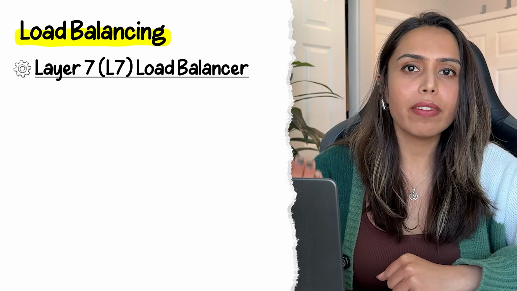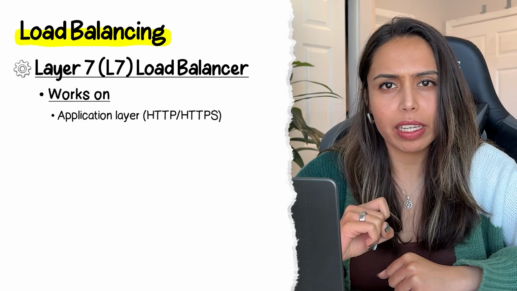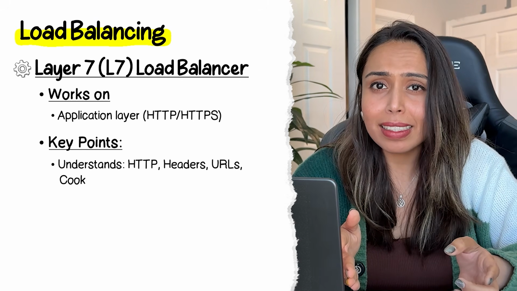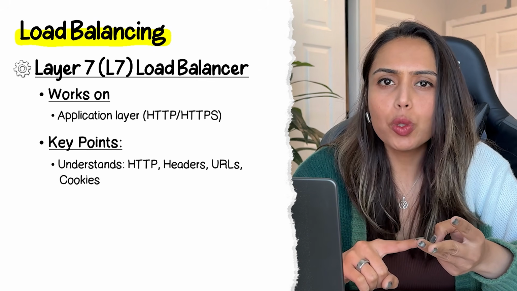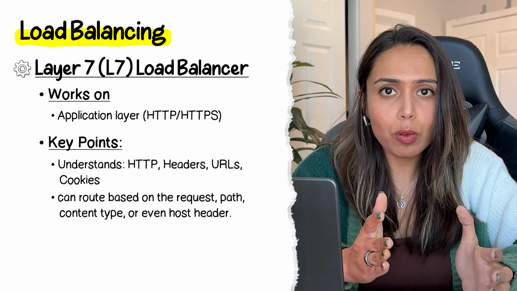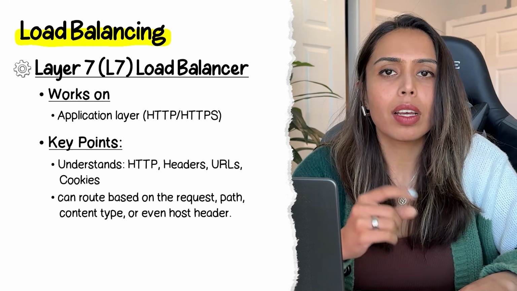Then we have the L7 load balancer, which is the application layer. This load balancer type understands HTTP, headers, URLs, cookies, and can route based on the request path, content type, or even host header. This load balancer type is used for intelligent routing. All the application load balancers across cloud providers as well as the Nginx load balancer operate at L7.